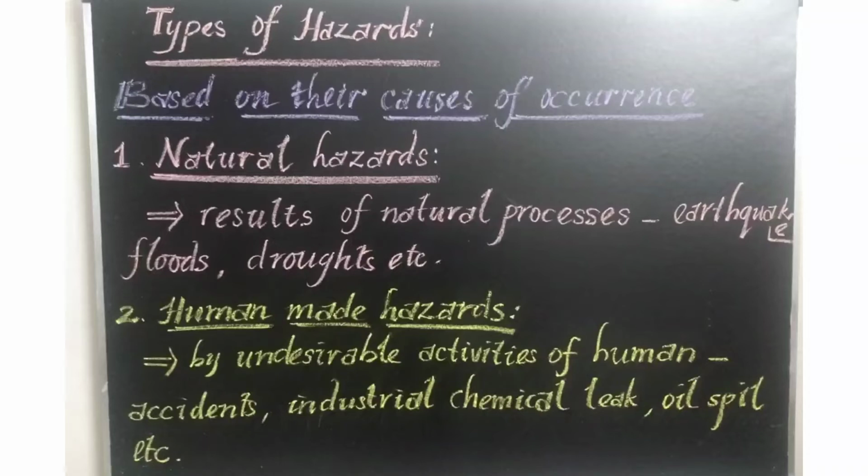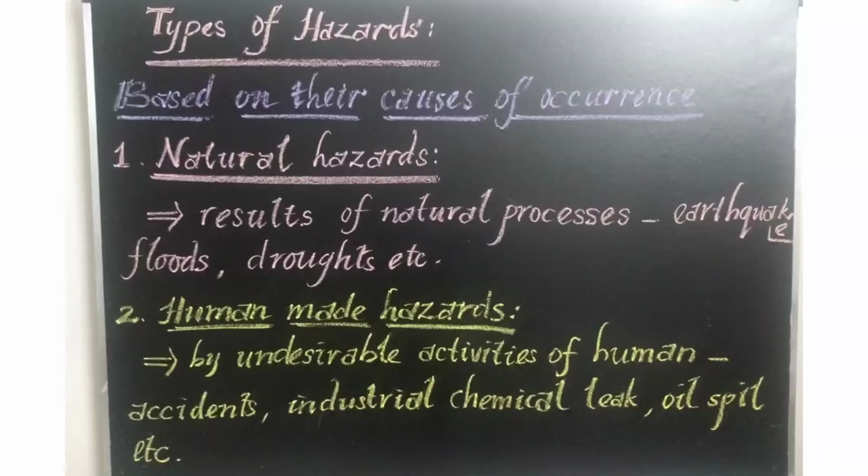It is completely the responsibility of your mom's carelessness. In the same way, road accidents, or in industries, any chemical leak or oil spill. These are all caused by the undesirable activities of humans. So they are known as human-made hazards. What are human-made hazards? These are caused by undesirable activities of humans. Example, road accidents, industrial gas leakage, oil spill, etc. They can disturb the safety, health, and welfare of the people, and damage or destroy property. Example, some explosions, that is blasting of cylinders or bombs, etc.